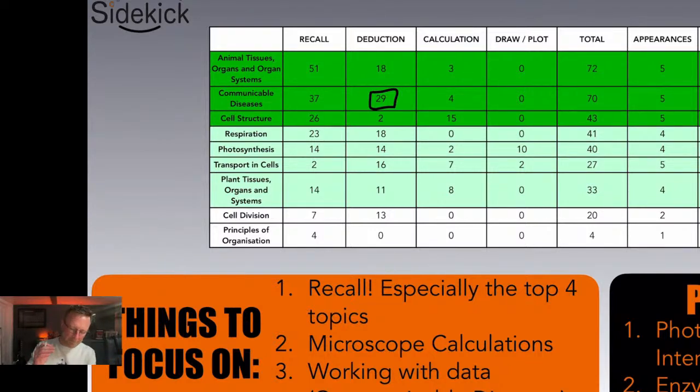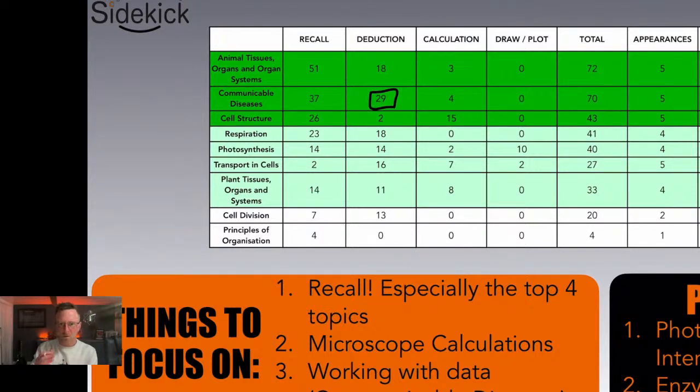But with communicable diseases, they give you questions giving you data and situations that maybe you've not come across before, and you have to use a little bit of knowledge plus the information in the question to get the answer. So it could be based on malaria, it could be based on like the HIV virus, okay? So there's lots of different things it could be focused on there in your specification. You've covered them in class, but rather than just remembering, and there is a lot of recall there, that's only going to get you so far.